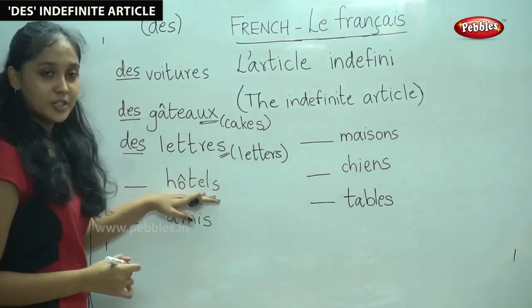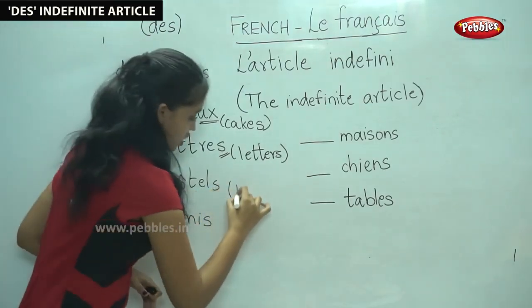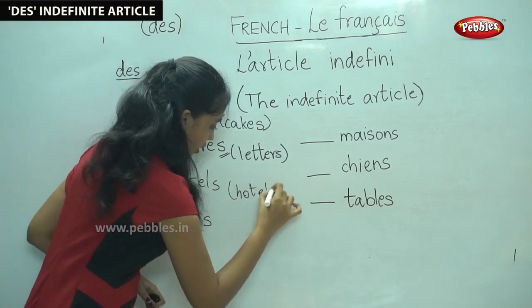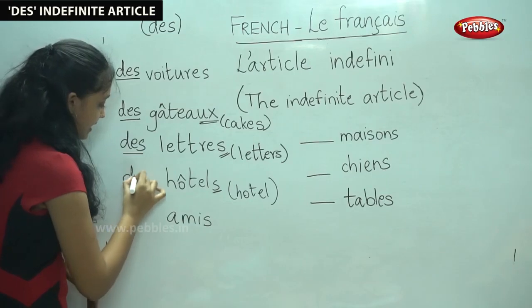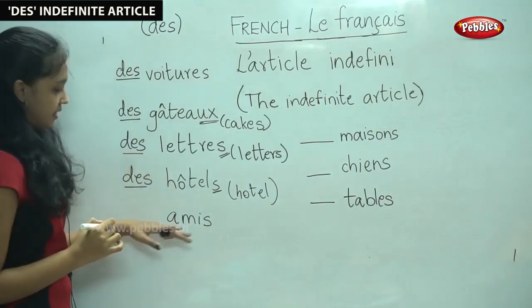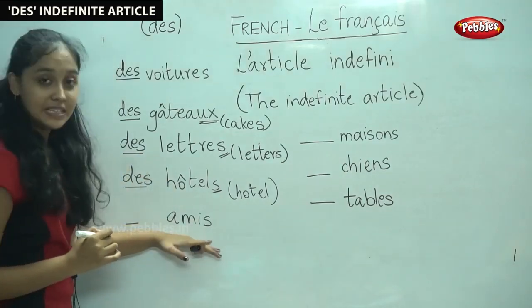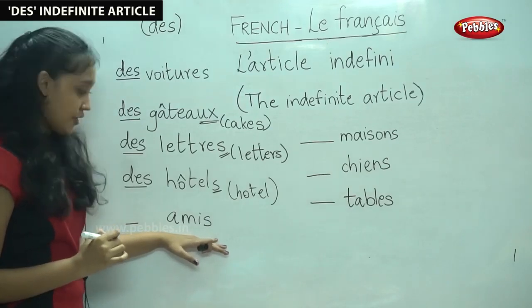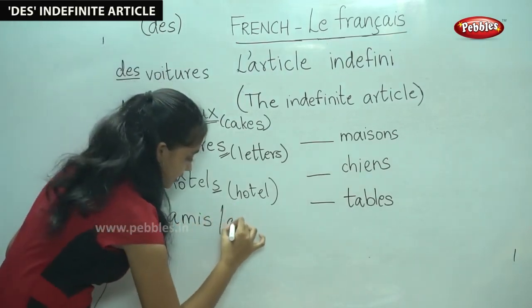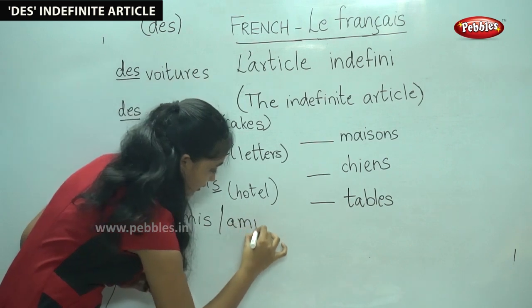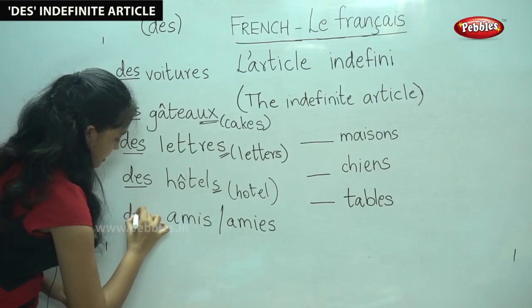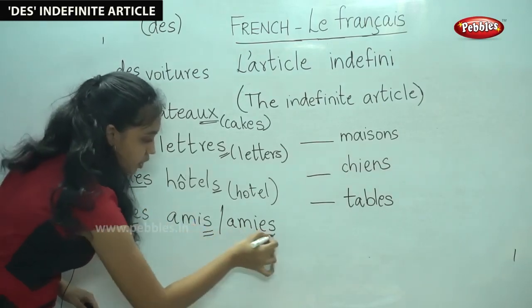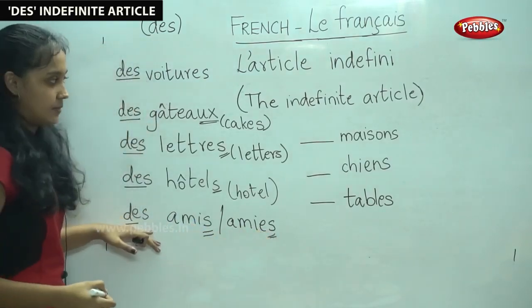Hotel. I hope you remember this word. It means hotel. However, it is in the plural form. Therefore, we use des hôtels. The next word is ami. Ami means friend. It may be either in the masculine or in the feminine form. Since it is in the plural form, we use des.